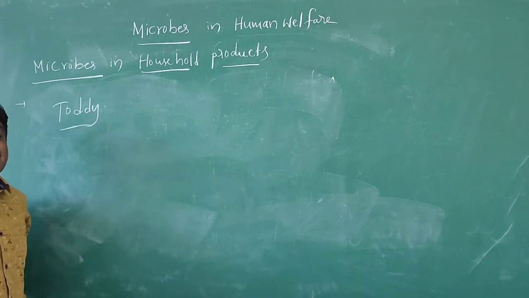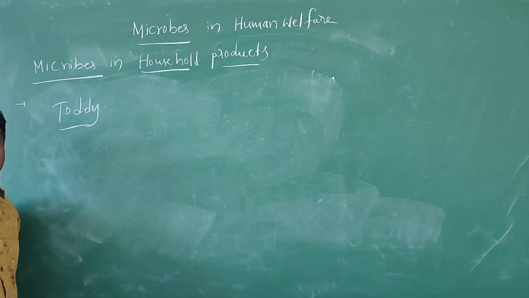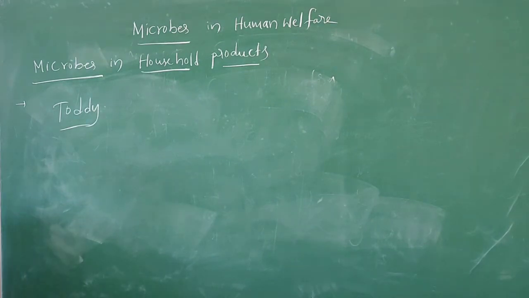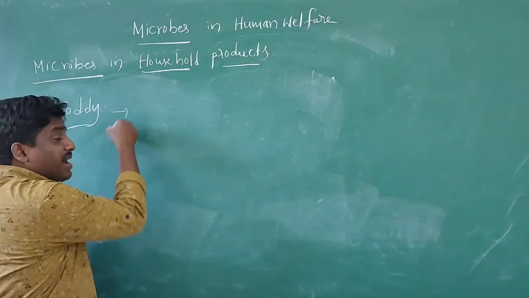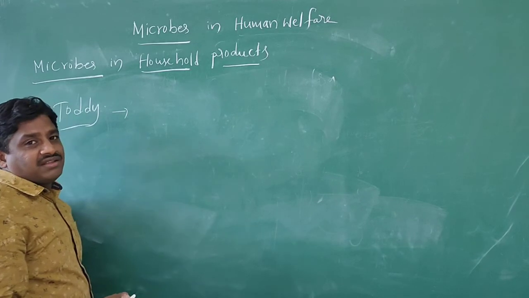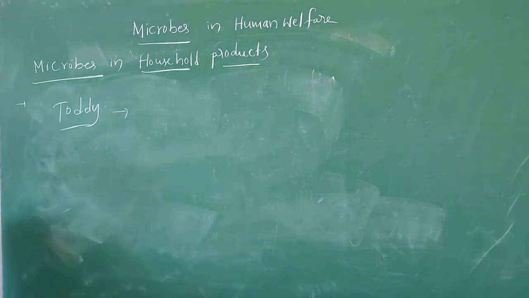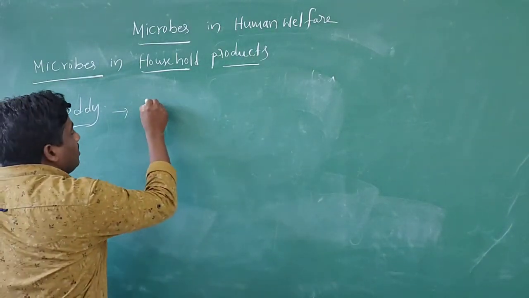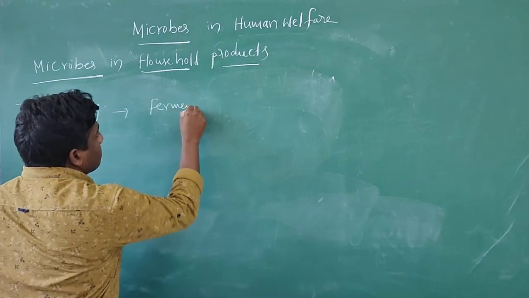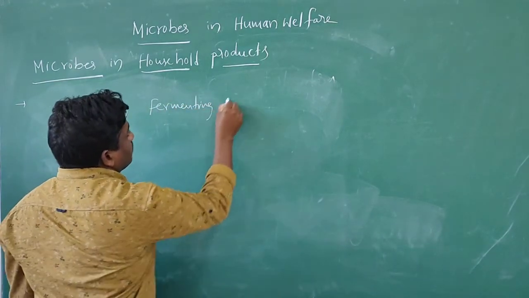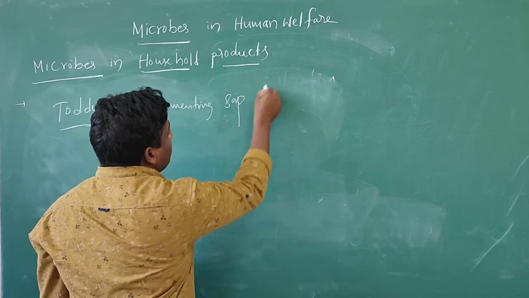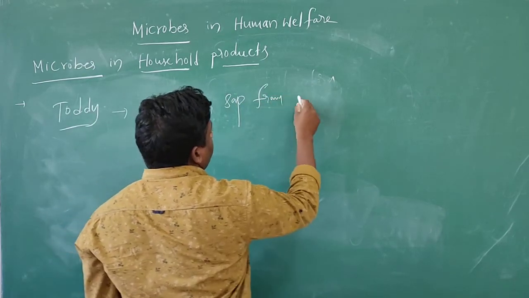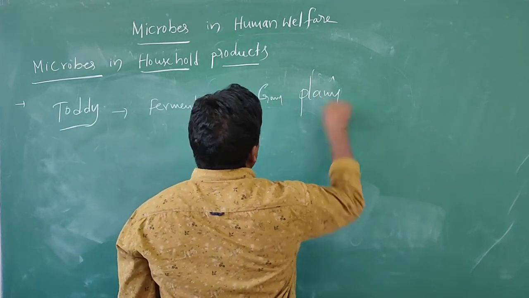Toddy is a traditional drink made by fermenting sap from palm plants.